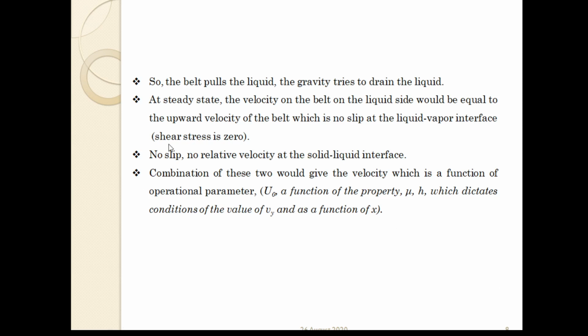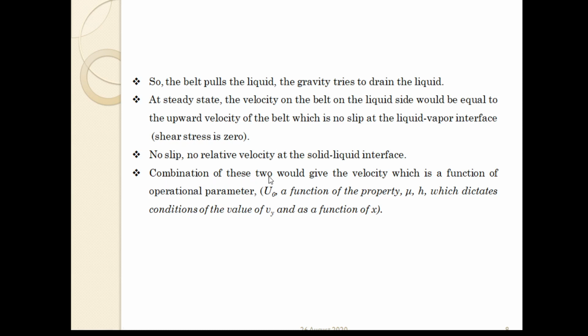So in this example we can see the belt pulls the liquid up, but gravity tries to drain the liquid. At steady state, the velocity on the liquid side is equal to the upward velocity of the belt, and at the vapor-liquid interface the shear stress is 0.